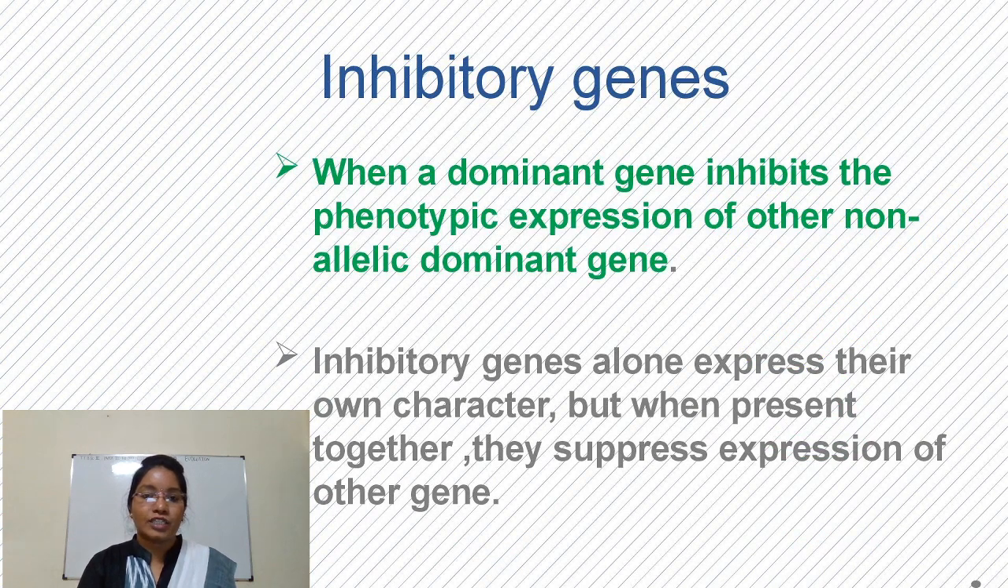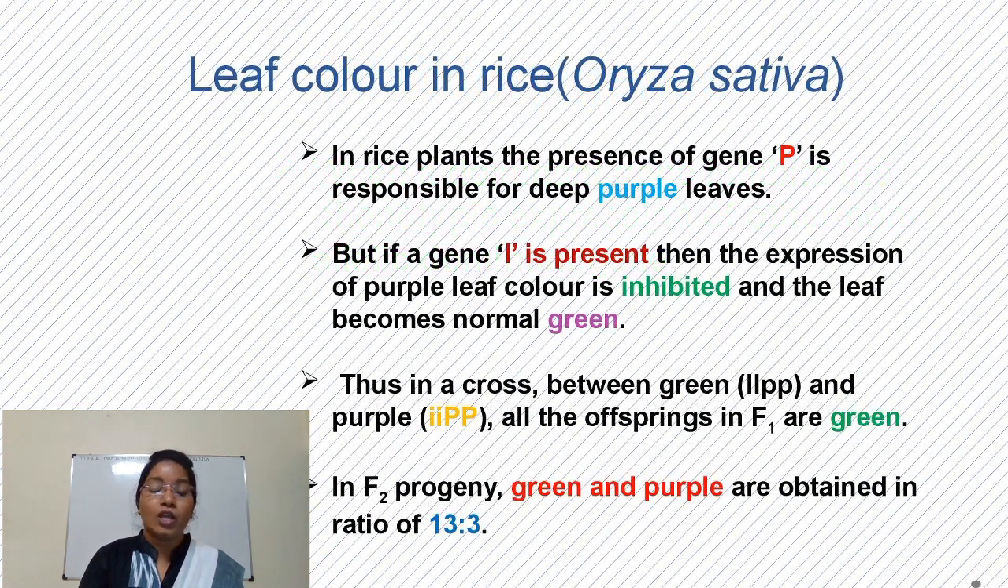So the last type of interaction is inhibitory gene interaction. As the name suggests, when a dominant gene inhibits the phenotypic expression of another non-allelic dominant gene, it is called inhibitory gene interaction. Inhibitory genes alone express their own character, but when they are present together, they suppress expression of the other gene. This inhibitory interaction is present in leaf color in rice.